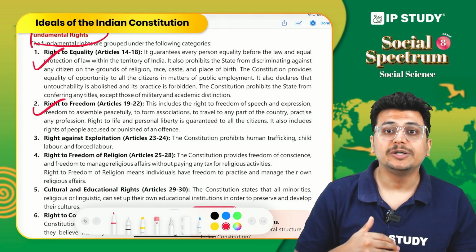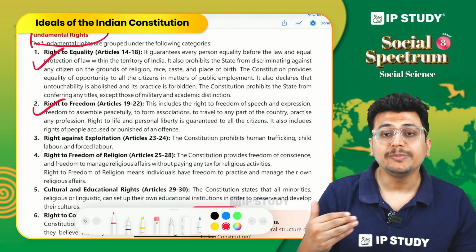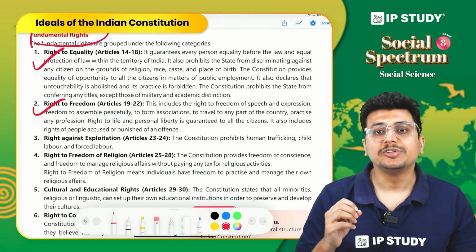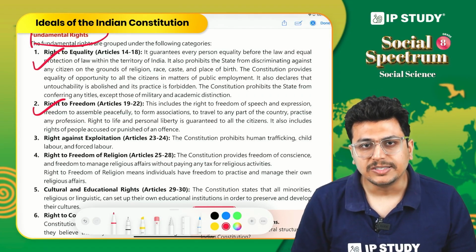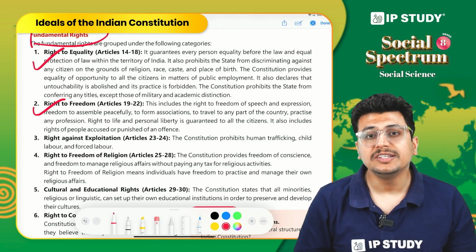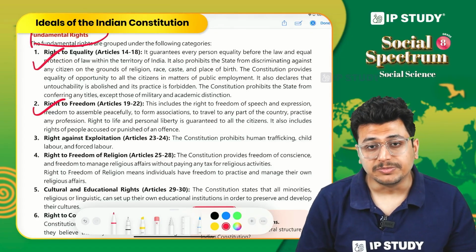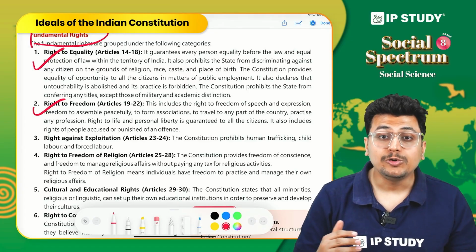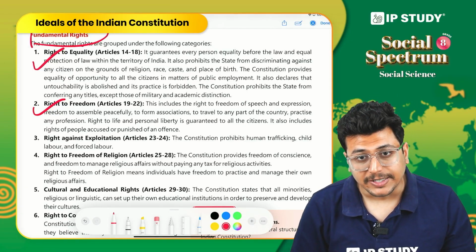Then you should have freedom to reside anywhere in the country. You should have freedom to move to any part of the country. So all those freedoms are very important if you really want to grow as an individual. Another important aspect under right to freedom is right to life and personal liberty. Now this includes a lot of freedoms: right to water, right to privacy, right to education. All of these come under this particular right.